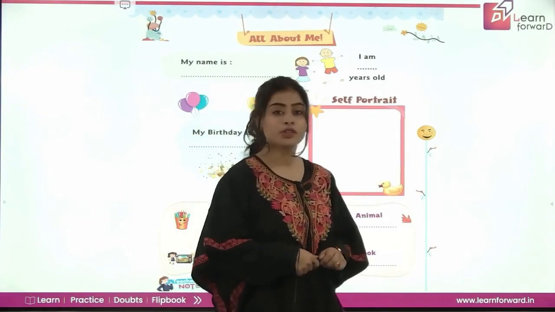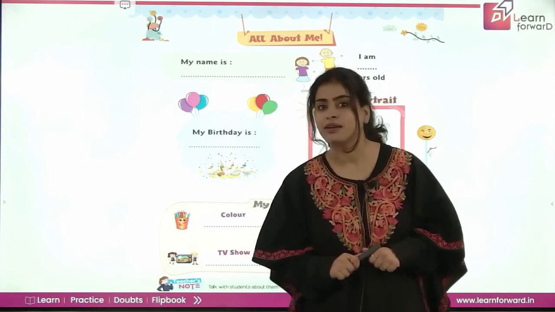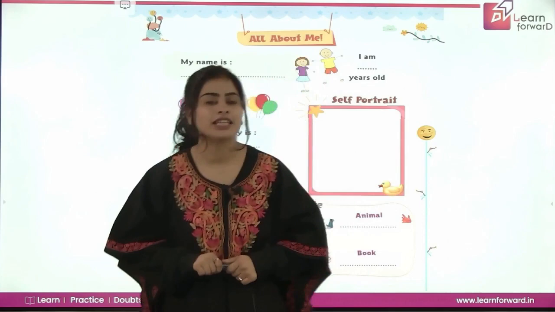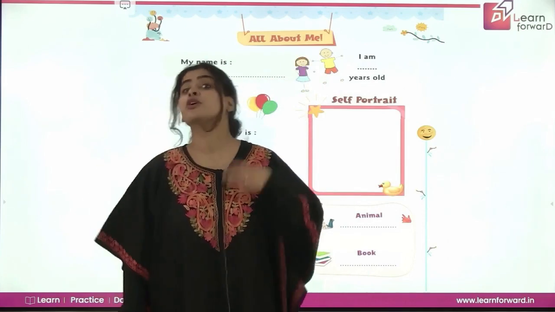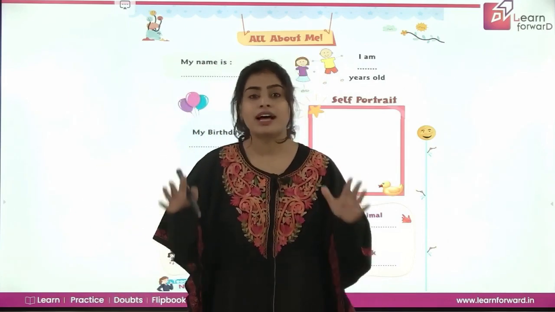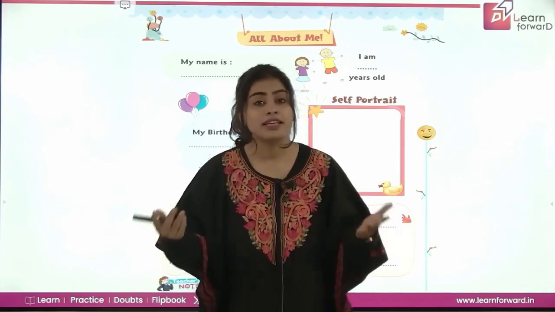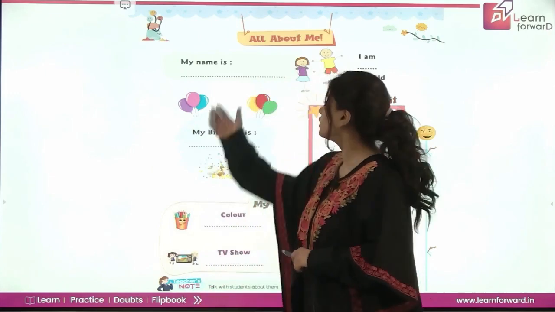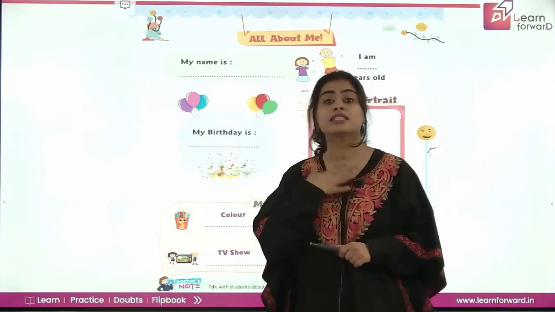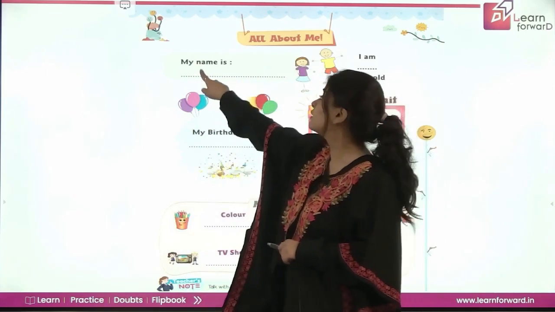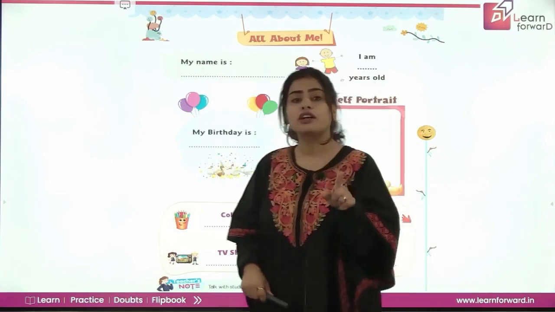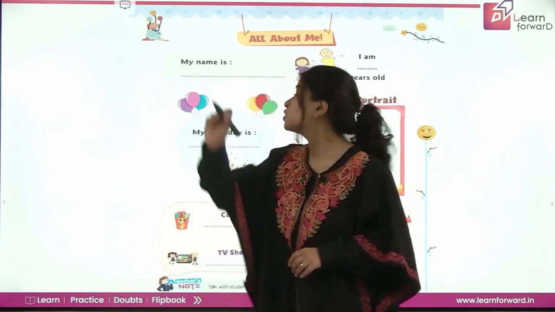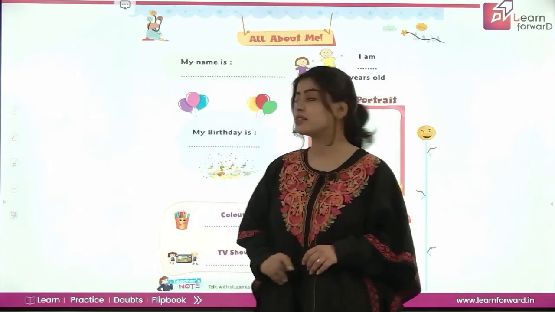Okay, so everyone has a name. Like I have a name, and you also must be having your names. Your father has a name, your mother has a name. So everyone has a name, and we call them by their names, right? So you have to write your name here. Like my name is Kajal. So I will write here Kajal, okay? If your name is Aryan, Ara, whatever your name is, you have to write that name over here, okay?